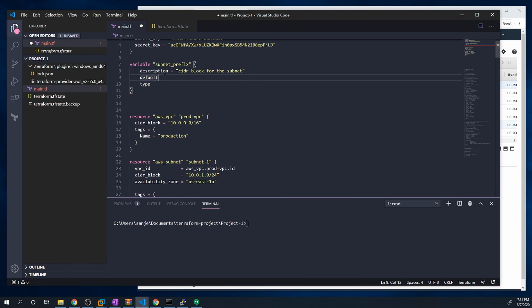The default value is just going to be what Terraform is going to give this variable if we don't actually pass in a value for this variable. So I'm going to leave this blank for now and just comment that out. We don't need it.